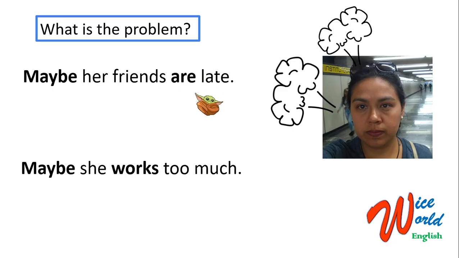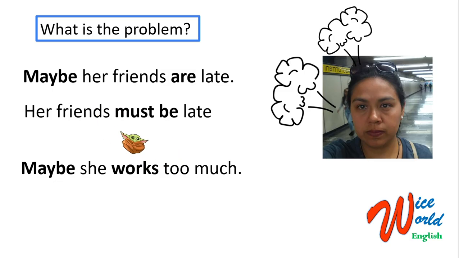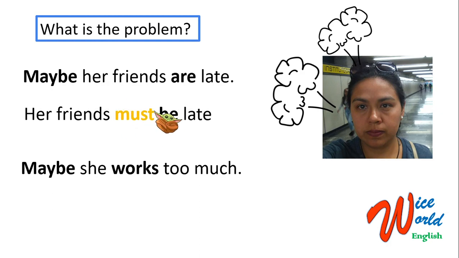But now we're going to write the sentences using the modal must. Attention to the principal verb in the sentences. So the first one would be, her friends must be late. Look at this. We are using the modal must. And look at the verb. We're using the base form. Her friends must be late.